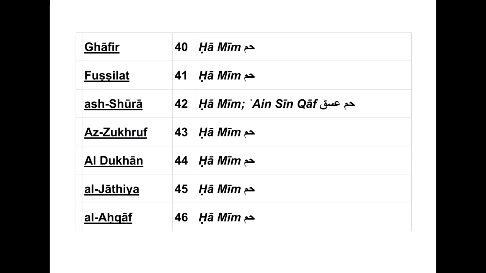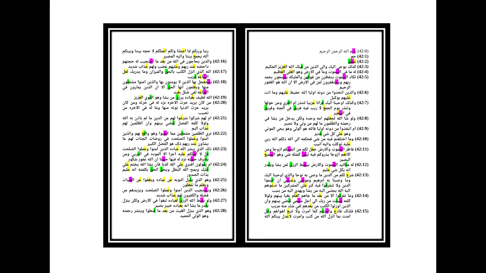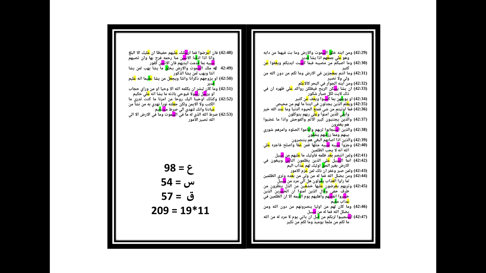Let's take a closer look at Surah 42. This surah begins in verse 2 with the letters Ain, Sin, Qaf. If we now count these letters in this surah, we will again get a multiple of 19. All three letters are marked in color in the picture. The letter Ain appears 98 times, Sin appears 54 times, and the letter Qaf appears 57 times. That is a total of 209, which is 19 times 11.